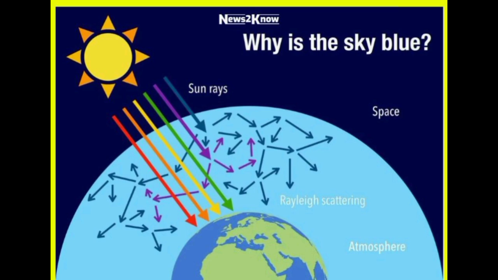It has to pass through the atmosphere to get to us. It is white light. By passing through the atmosphere, the particles in the atmosphere, like all the gases, are going to scatter the light. They're going to reflect some light. The process is called scattering.